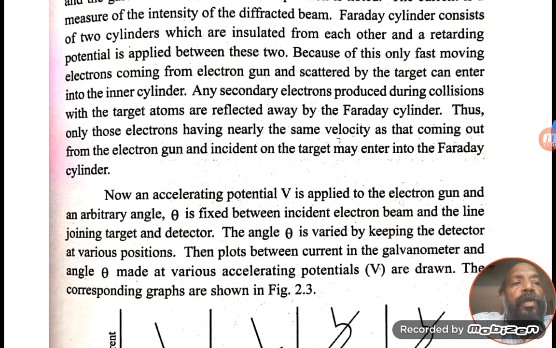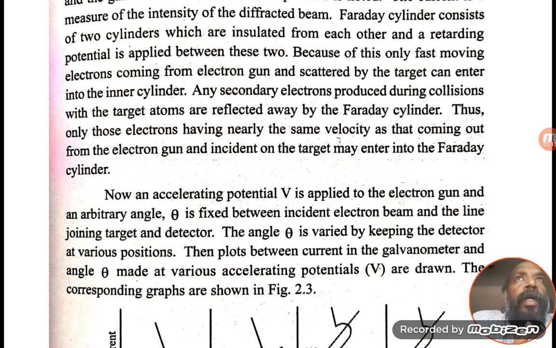In this way, just observe the above figure: how the electrons are coming, how the electrons are scattered, the intensity of the electrons, and how the current can be calculated. Just observe it. Now I am going to give the result part.